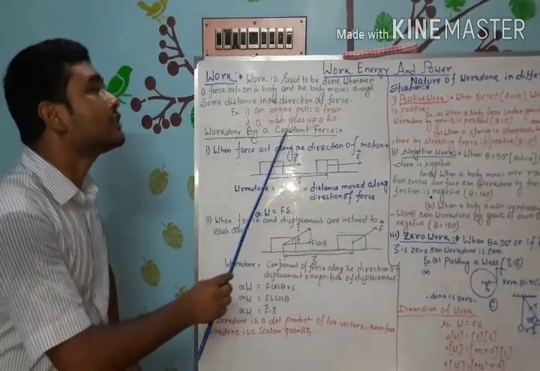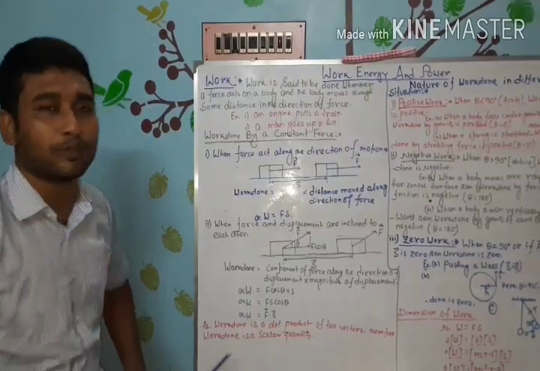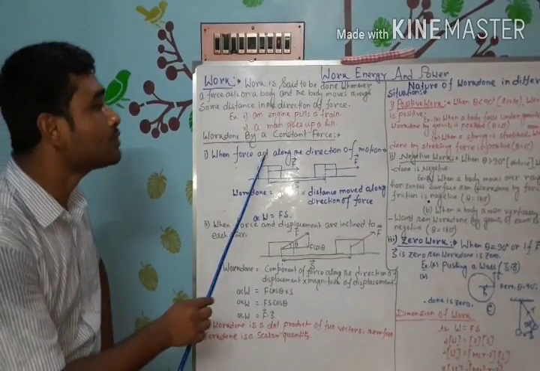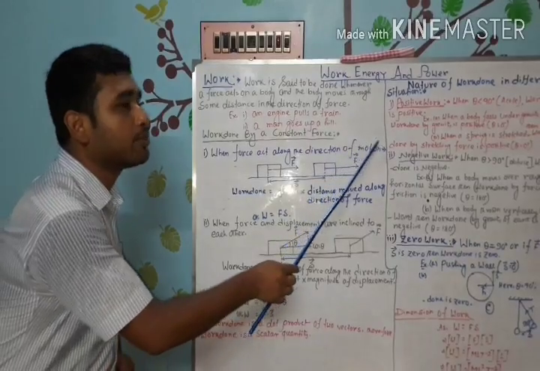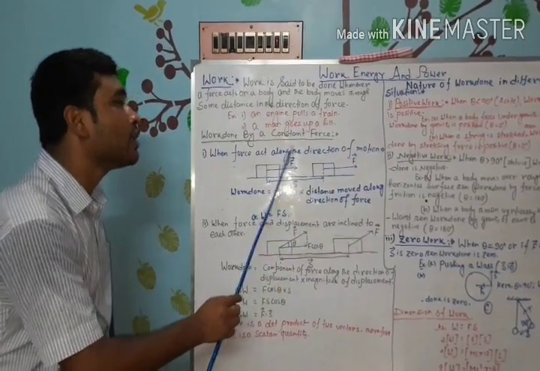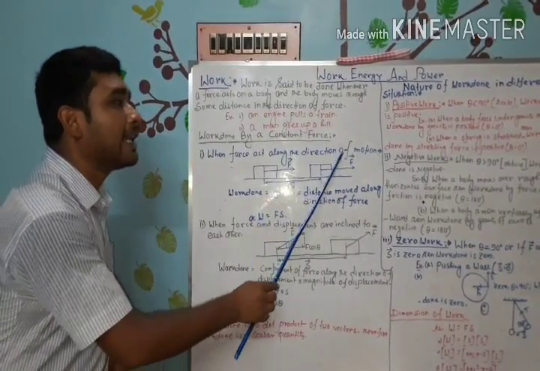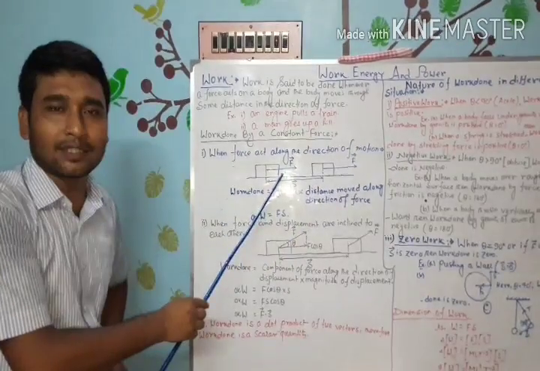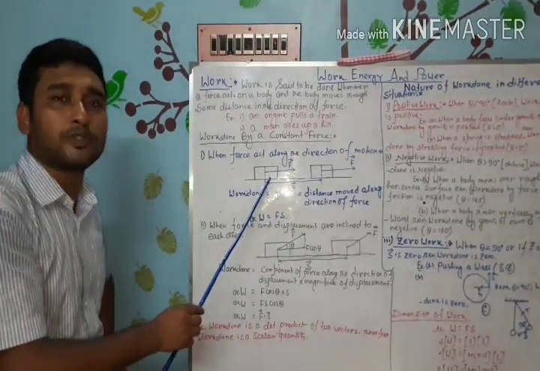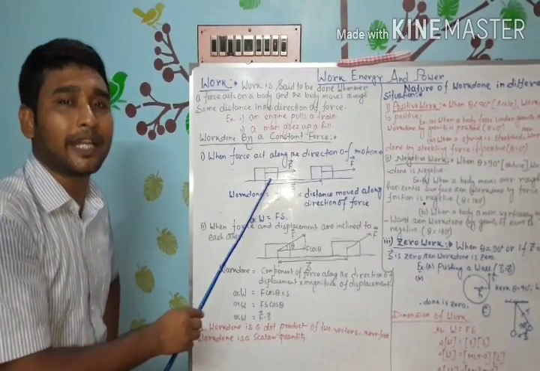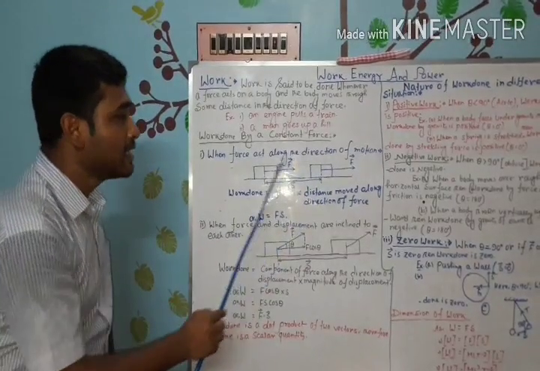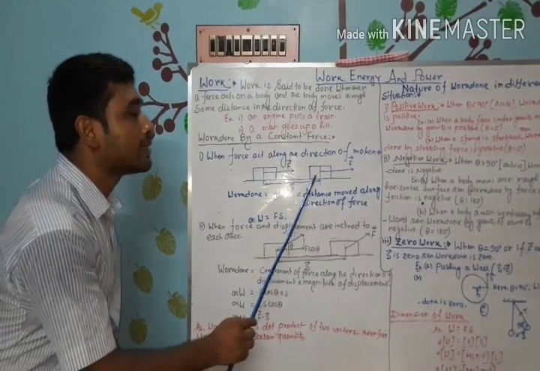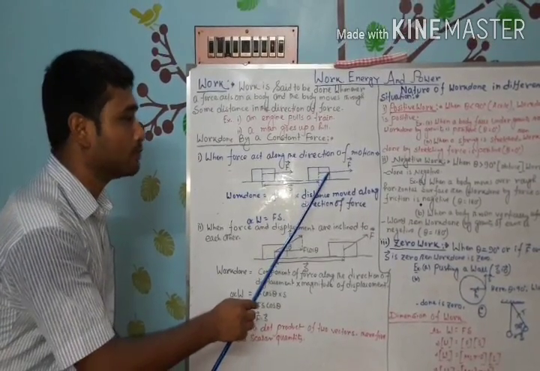Now the constant force acts on the object in two different ways. Number one, when force acts along the direction of motion. What is the meaning of this line? The meaning is that the external force acting on the object and the displacement of the object are in the same direction. Just see the diagram. This is the direction of external force and this is also the direction of displacement of the object.